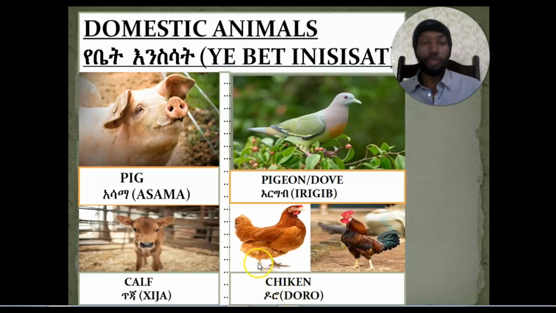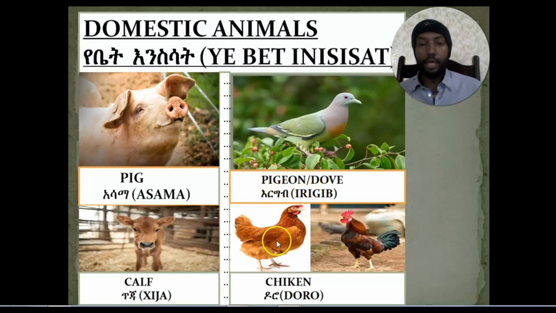So the other members of domestic animals are pig, called asama. The calf, the mini cow or mini bull or ox, called tija. Pigeon or dove, called ergeb.